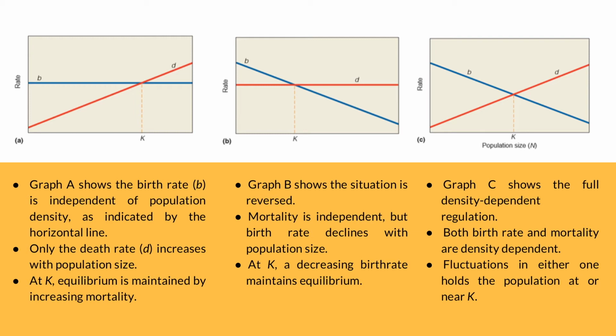Graph B shows the situation is reversed. Mortality is independent, but birth rate declines with population size. At carrying capacity, a decreasing birth rate maintains equilibrium. Graph C shows the full density dependent regulation. Both birth rate and mortality are density dependent. Fluctuations in either one hold the population at or near carrying capacity.